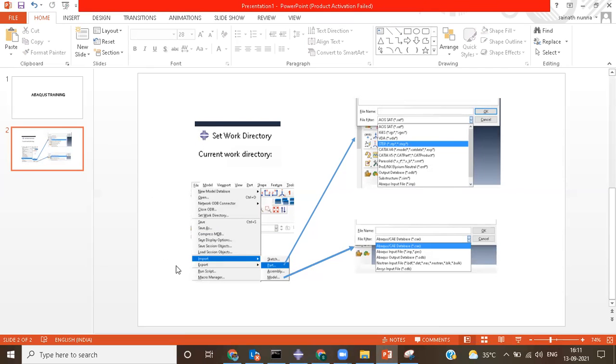You know how to set up a working directory. And when you go for a file import, part-wise, what are the parts that you are importing, and model-wise, what are the models that you are importing. I'm telling you this in case you face any difficulties, because Abaqus is software meant for analysis purposes, not for design purposes. So you might have designed your part in other 3D design software like Pro/E, Unigraphics, CATIA, or AutoCAD files, whatever it may be. If you would like to import those particular files, then this would be helpful for you. So that's why I'm telling you this.